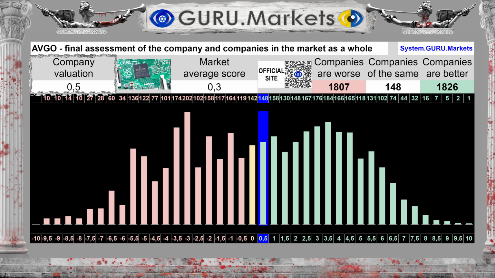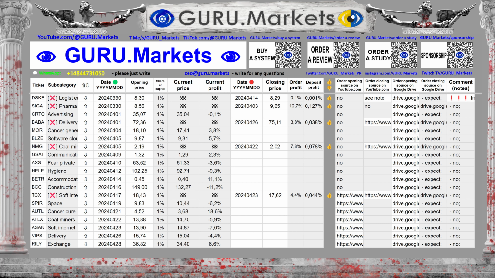Based on the analysis of the company's shares Broadcom Inc., the Guru.Markets system makes the following decision. Do not open a deal, because Broadcom Inc. is not an undervalued subcategory company.